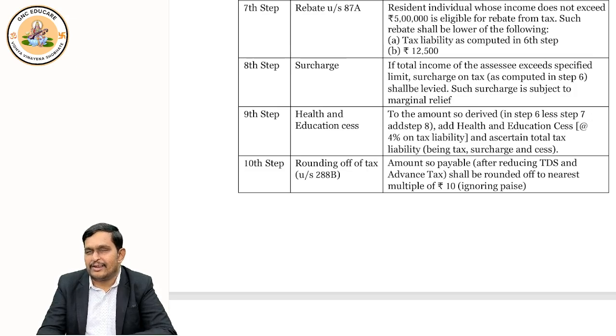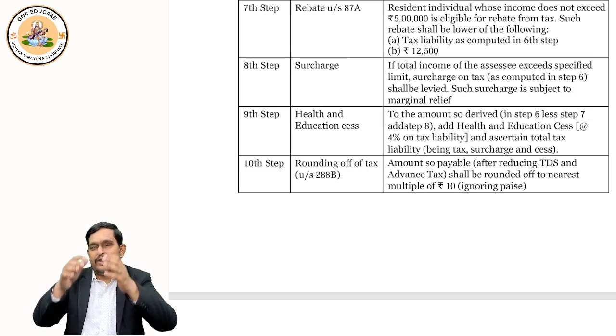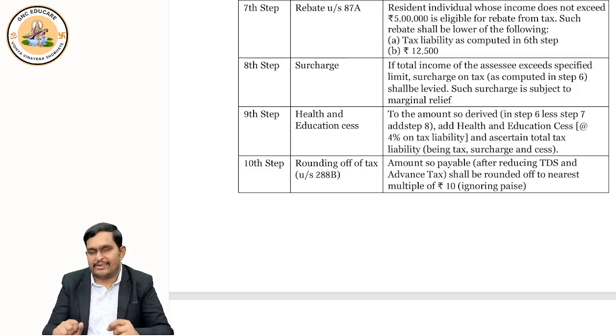But is it over? No. You have to round off the tax also, I said, na? According to section 288B, rounding off of tax to the nearest 10 rupees. That you will do in the last step. Like that, the whole income computation happens.